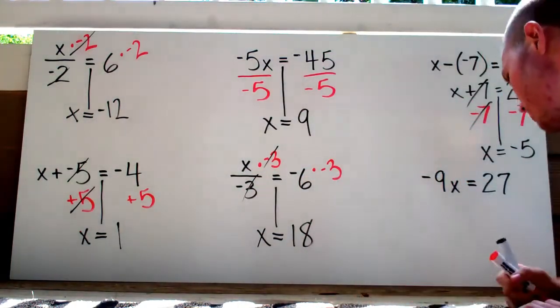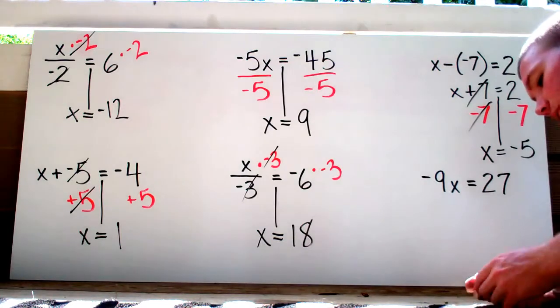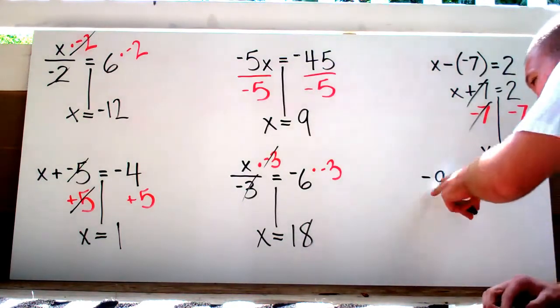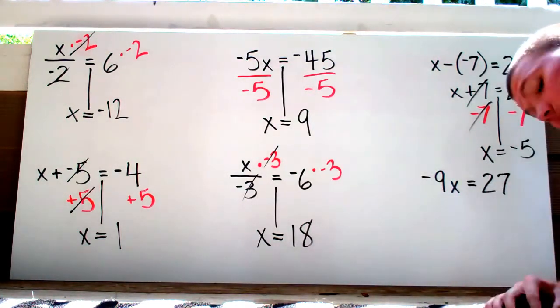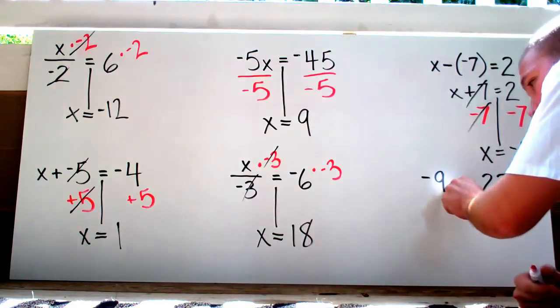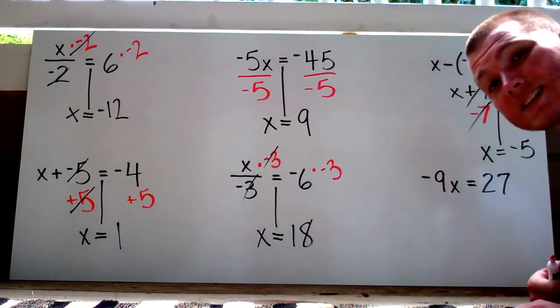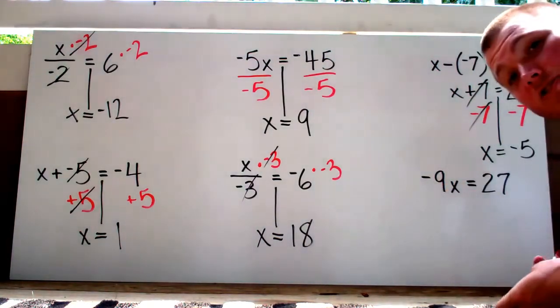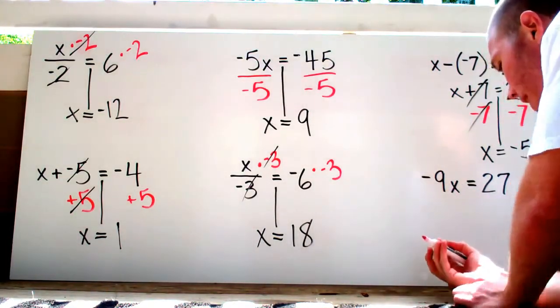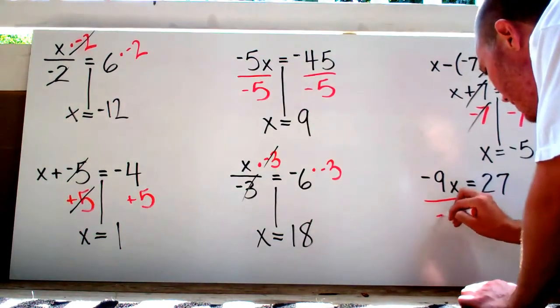And the last one, I have a feeling you guys got this. Negative 9x. Remember, that's multiplication in between that integer and that variable, because we can't see it. The opposite of multiplication is division. So, I'm going to do the opposite. I'm going to divide by negative 9.